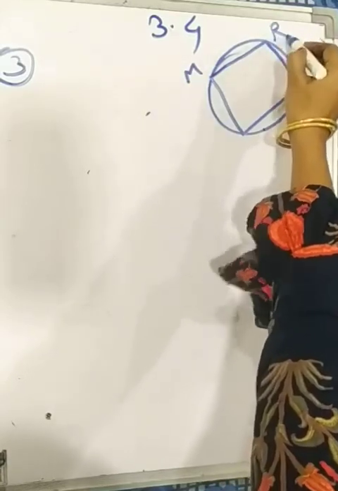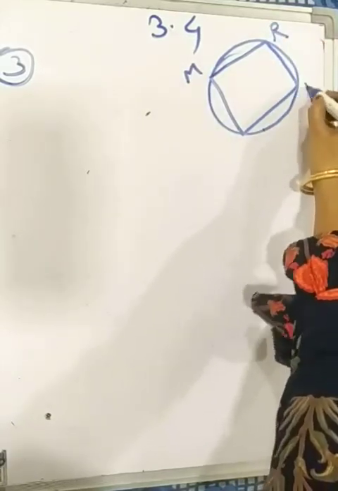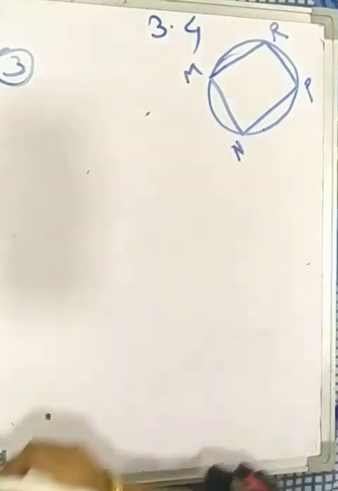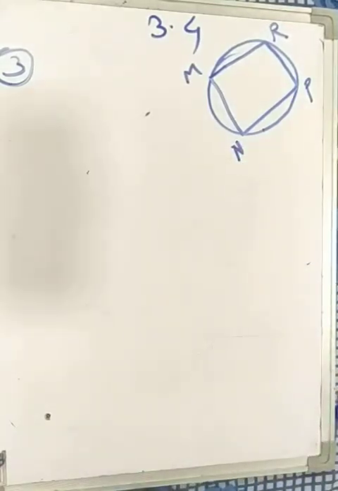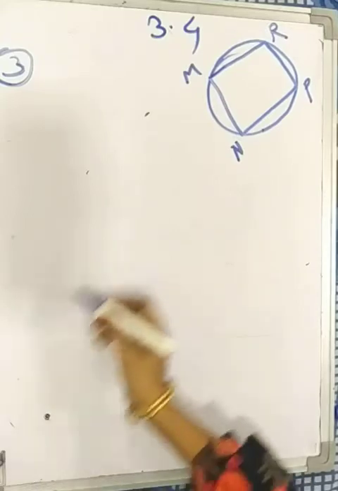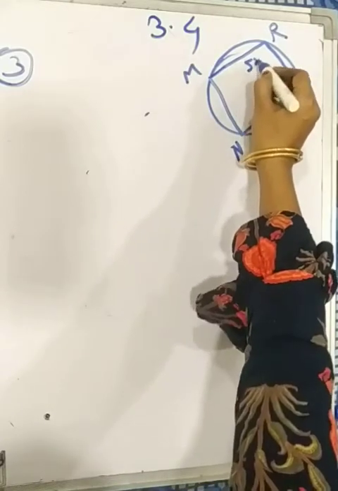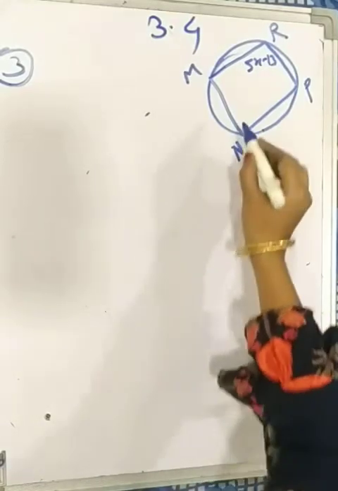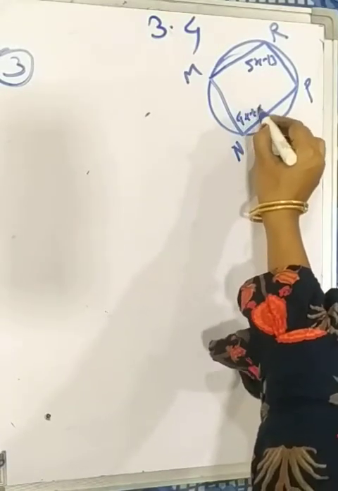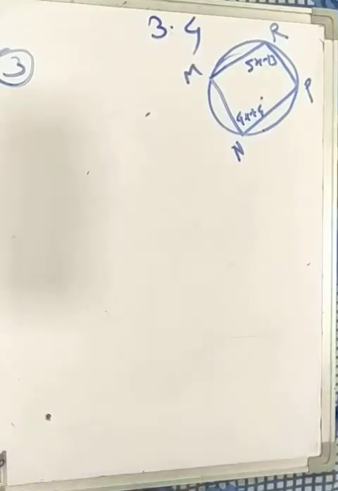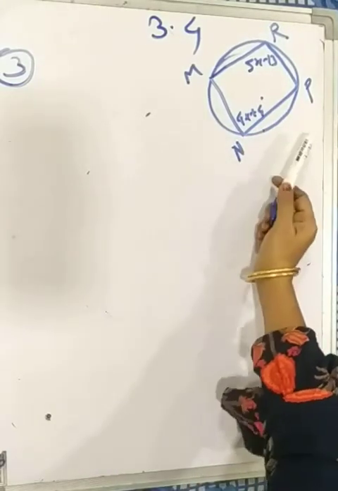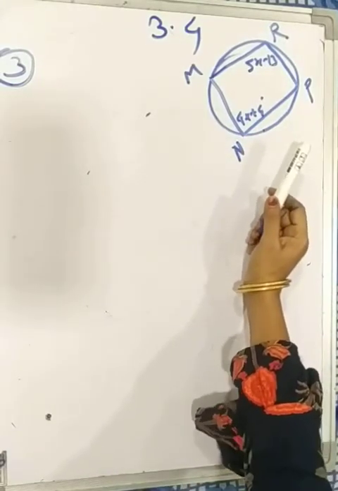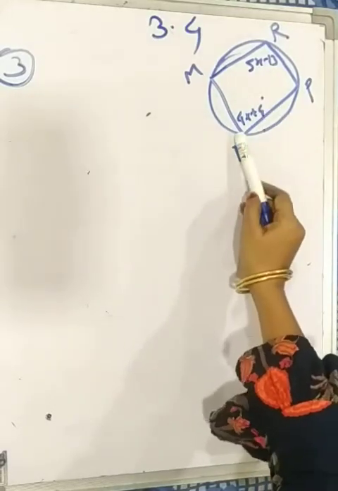M, R, P and N. MRPN is cyclic. Angle R equal to 5x minus 13 degrees. Angle N equal to 4x plus 4 degrees. Find the measure of angle R and angle N.